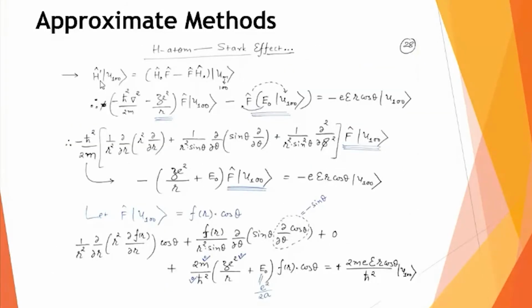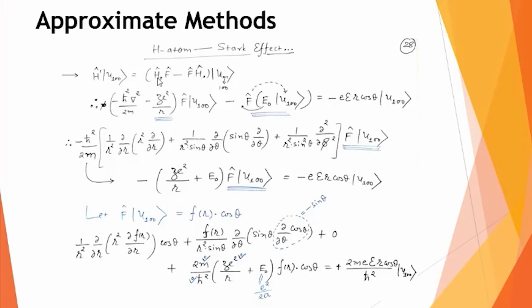You can see this H' is for the ground state of the hydrogen atom. So I am writing u100, and this is the commutation rule between H0, F, and then it operates on the ground state of the hydrogen atom problem, meaning u100. Right? And then I start writing this right hand side first.